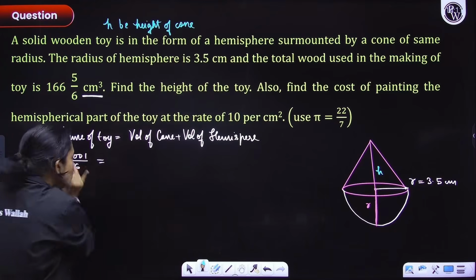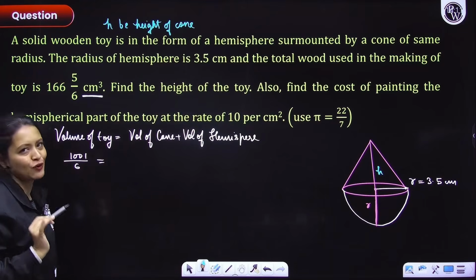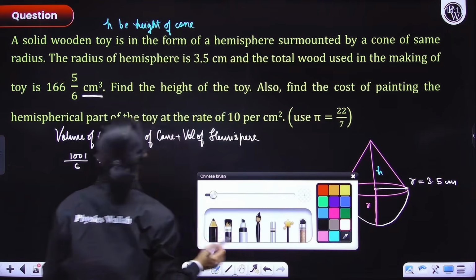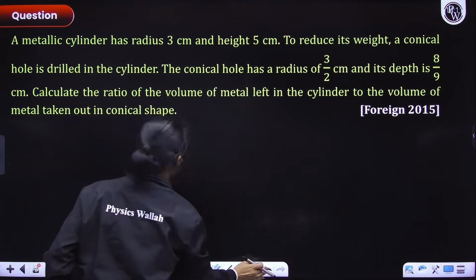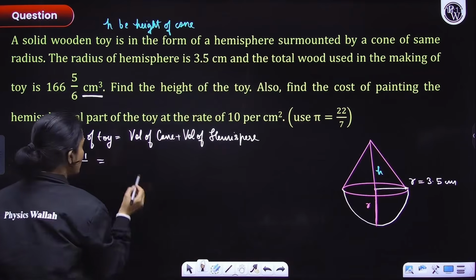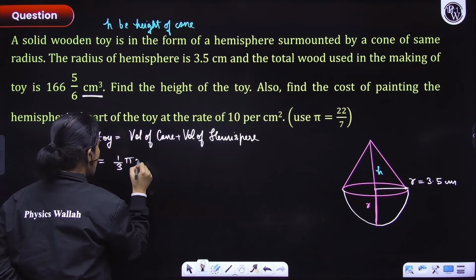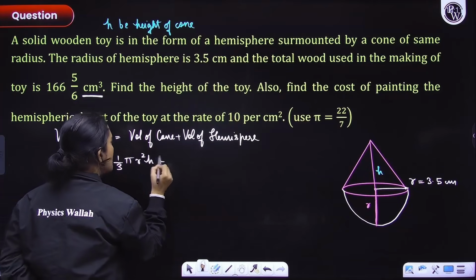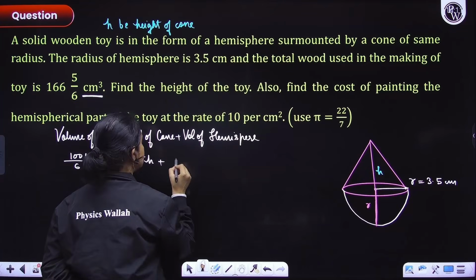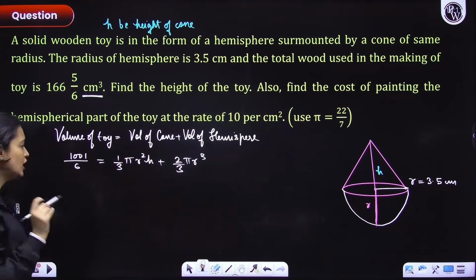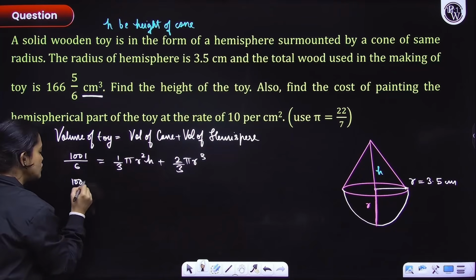Now we'll use this relationship here to figure out h. So volume of cone, everyone, let's quickly write this down. Volume of cone is equal to 1/3 pi r square h, plus the volume of hemisphere is equal to 2/3 pi r cube. Cool?